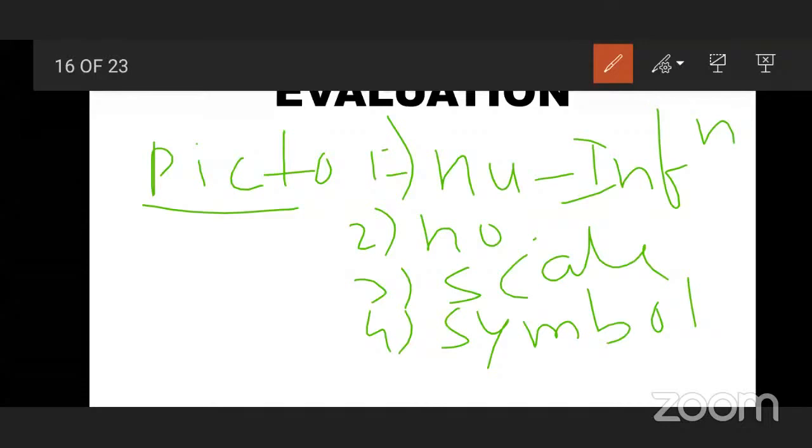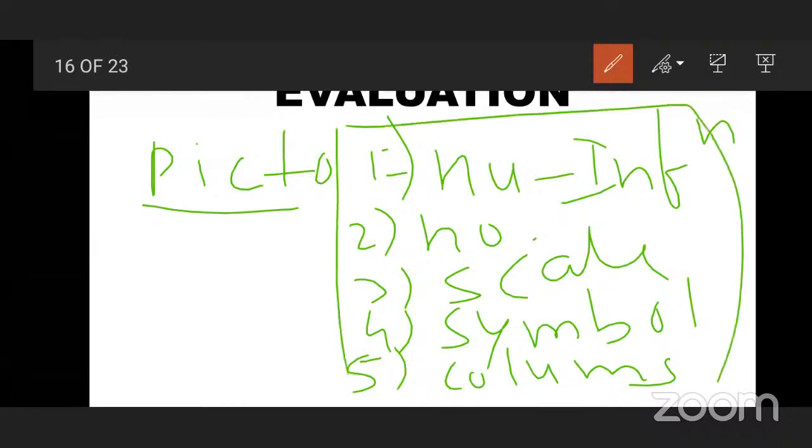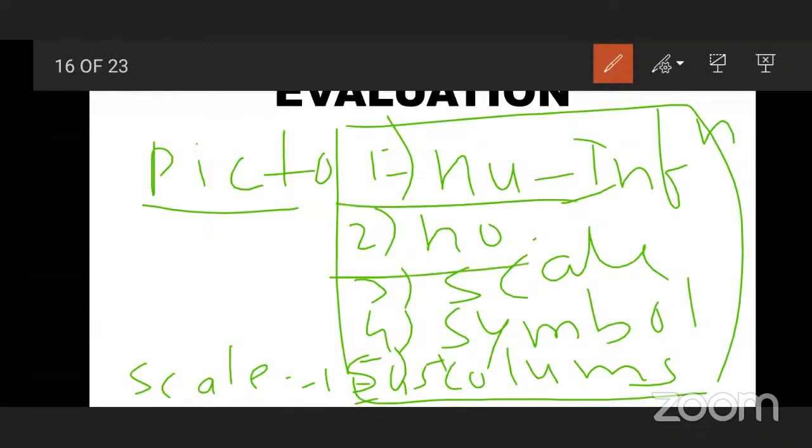Then columns are there in the pictographs. And the last point: below the pictograph write the scale. This is your pictograph, and below that pictograph you have to write the scale, meaning one picture is equal to 4 students, like this. Okay, understood, everybody? Yes. These are some important points related to pictographs.